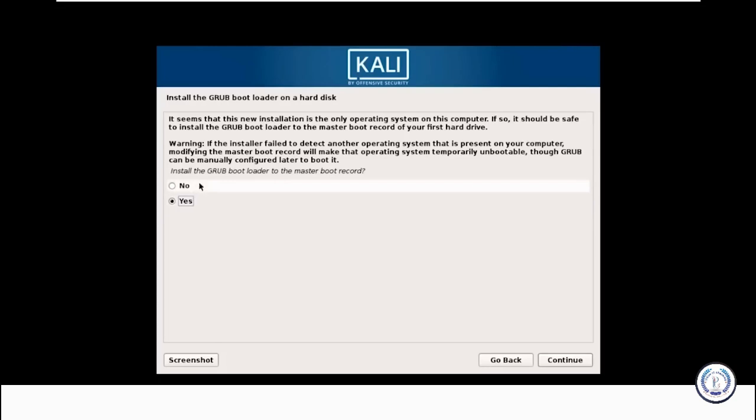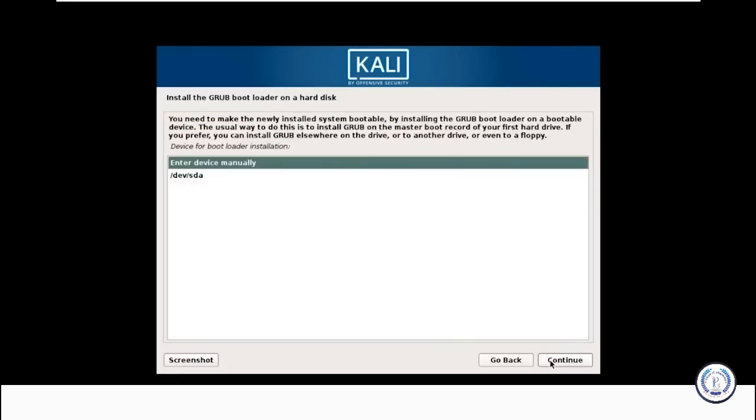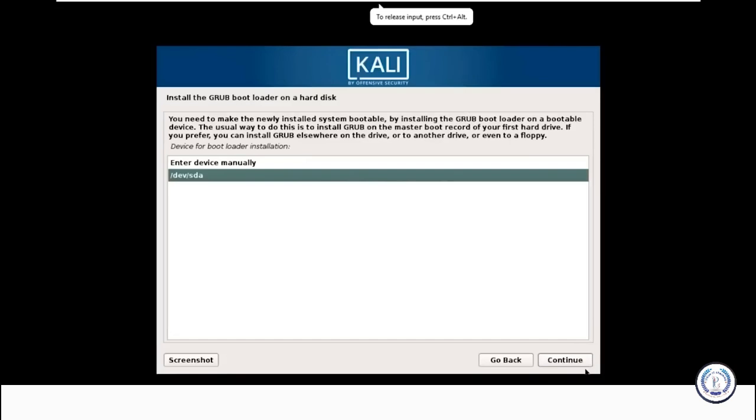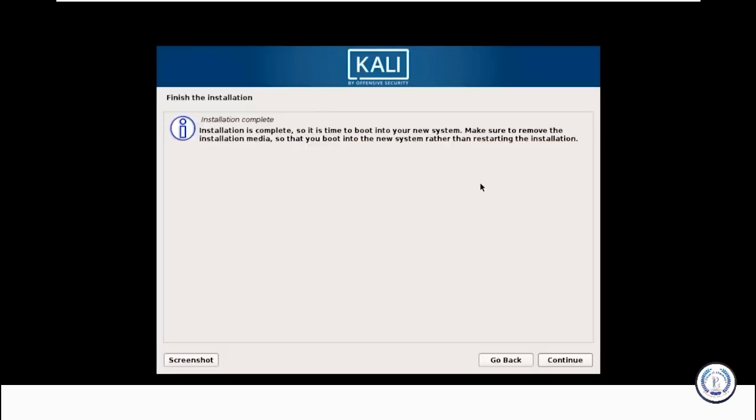Then it'll install the GRUB bootloader. And it's asking if you want to install the GRUB bootloader to the master boot record. Definitely yes. So select yes and click on continue. Then it's asking to select the device manually. You can click this and select the device. So yeah guys, we're done here. You can finally click on continue to reboot your new Kali installation.